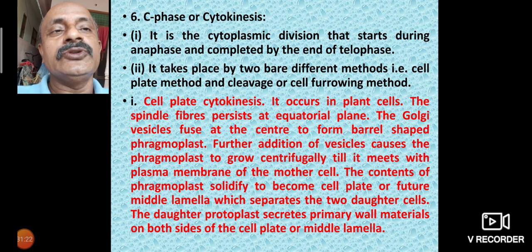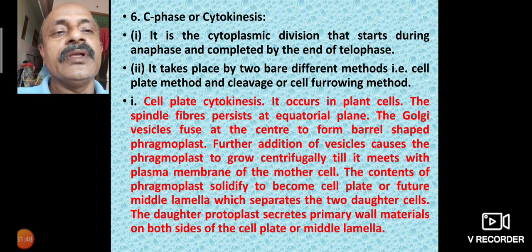It takes place by two different methods: the cell plate method and the cleavage or cell furrow method. The cell plate method occurs in plant cells. The spindle fibers persist at the equatorial plane, so Golgi vesicles gather at the center to form a barrel-shaped phragmoplast. Further addition of vesicles causes the phragmoplast to grow centrifugally until it meets the plasma membrane of the mother cell.